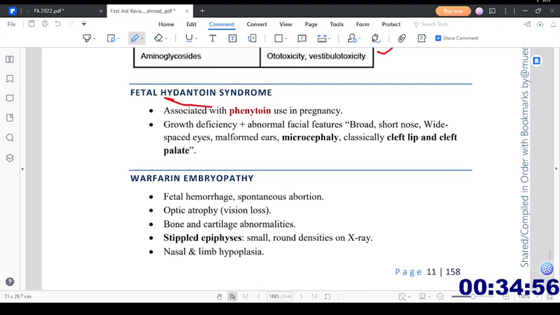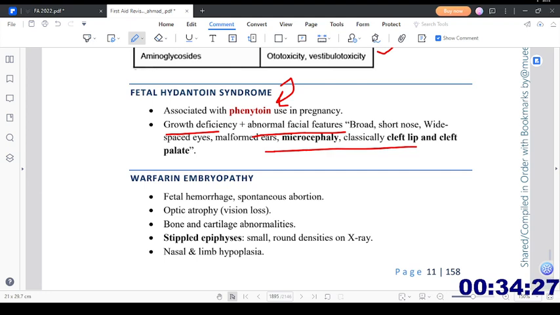Hydantoin rhymes with phenytoin, so it is caused by phenytoin used in pregnancy. Growth deficiency plus abnormal facial features: broad short nose, wide-spaced eyes, malformed ears, microcephaly, classically cleft lip and cleft palate. That is called fetal hydantoin syndrome, caused by phenytoin.